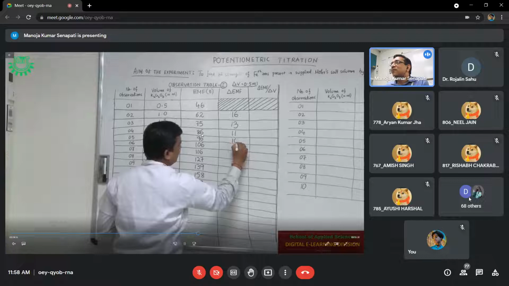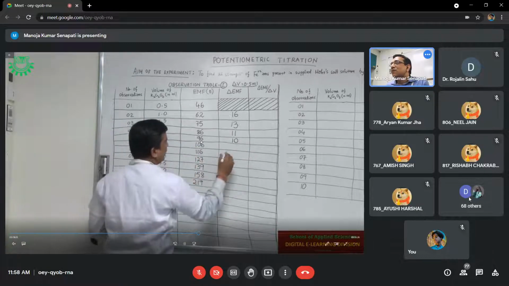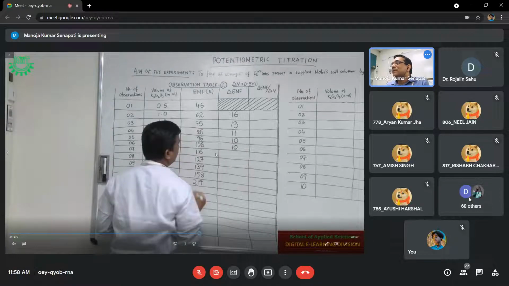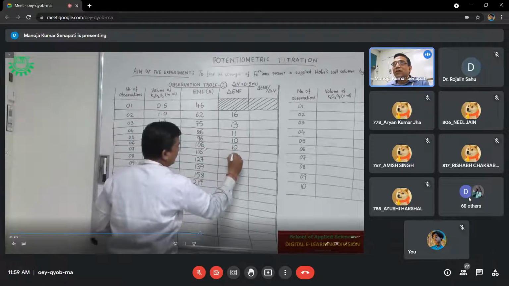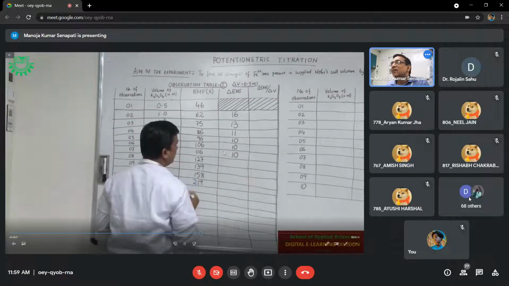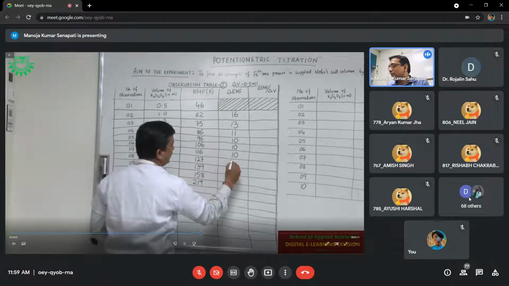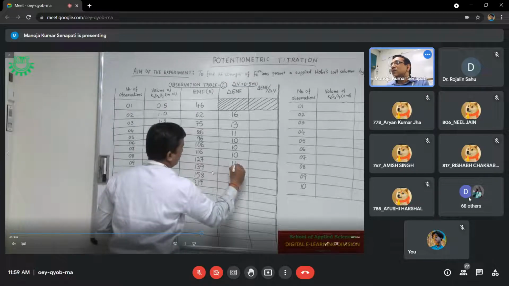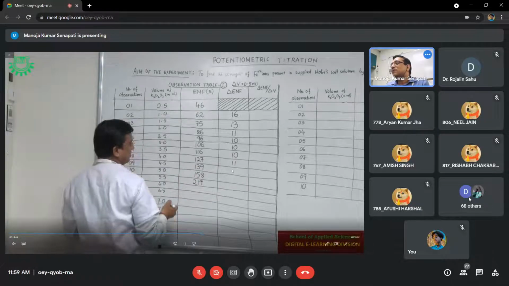This one, 96 minus 86, 10. Then 106 minus 96 is 10. Then 116 minus 106 is also 10. Then 127 minus 116 is 11. This one, 139 minus 127, it is 12.